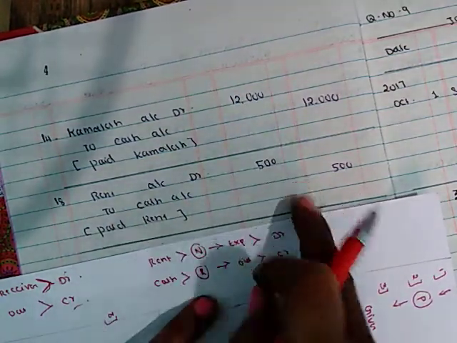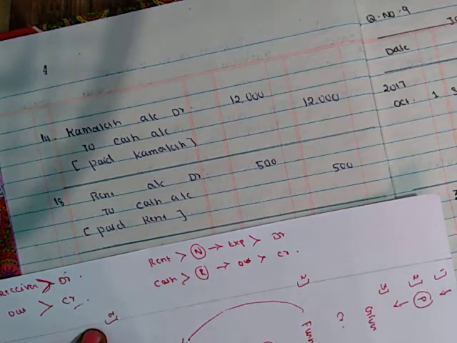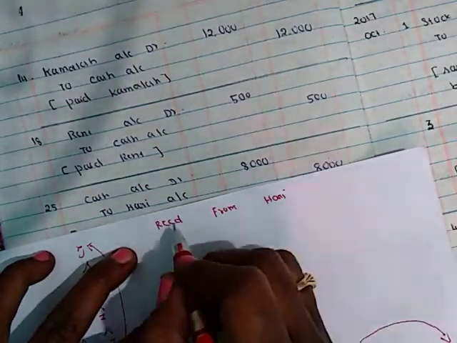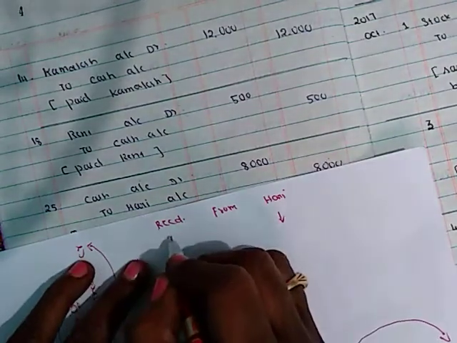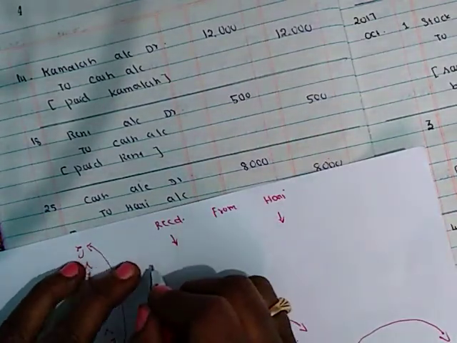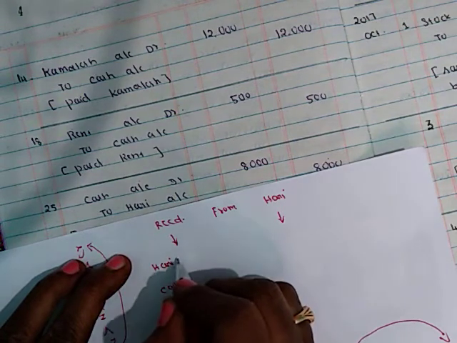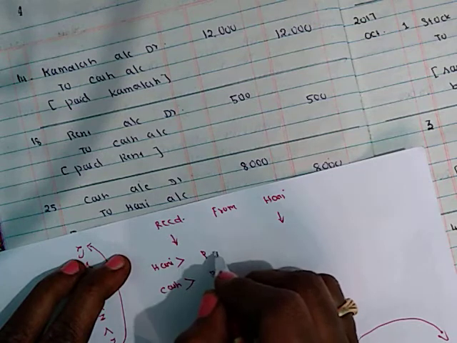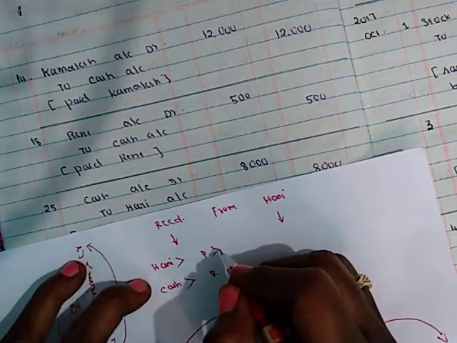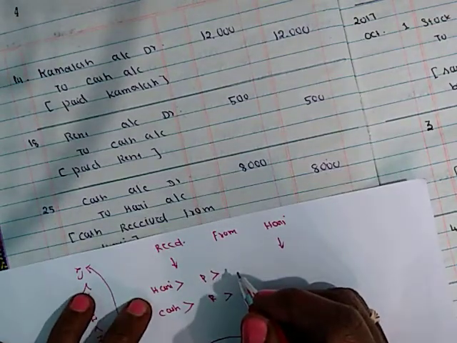Next transaction, cash received from Hari. So involved accounts are Hari account and cash account. Hari is personal, cash is real account. Is Hari the receiver or giver?